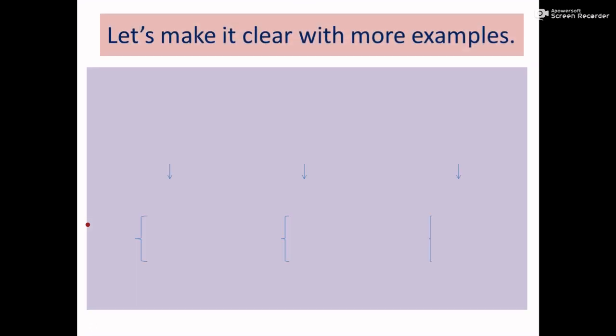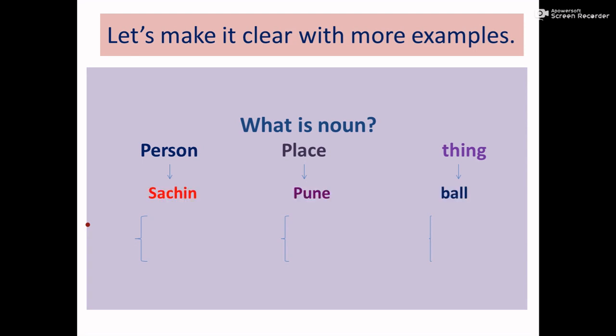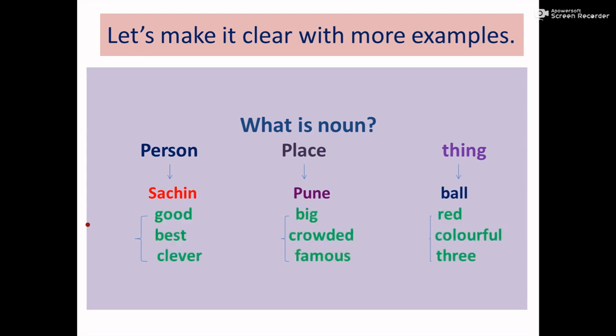Let us make it clear with more examples. Let us revise noun. What is noun? Noun is the name of a person, place or thing. We can take Sachin as a person, Pune as a place and ball as a thing. What qualities can we think about Sachin as a person? Sachin is a good cricketer. Sachin is the best person. Sachin is a clever man. Here good, best and clever are the qualities used for Sachin as a person.